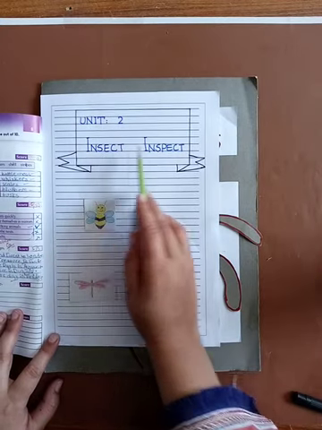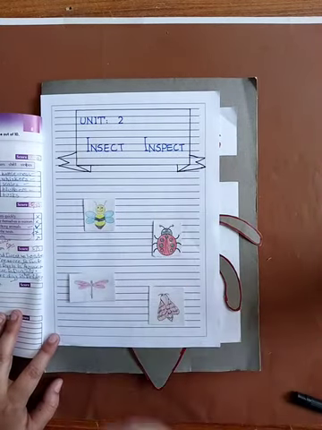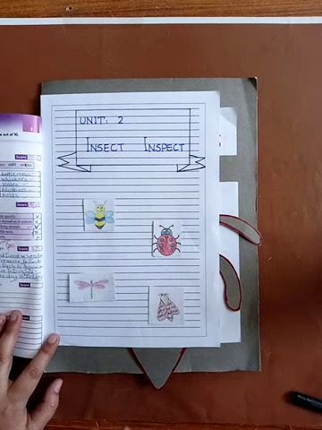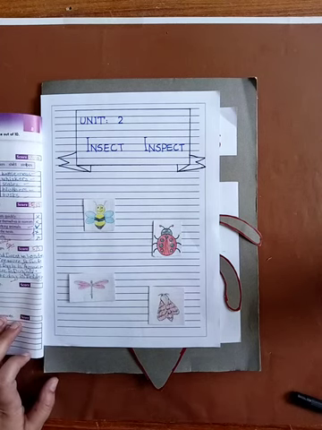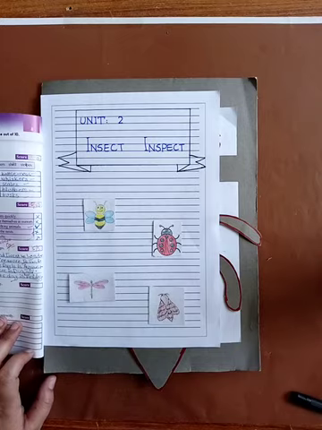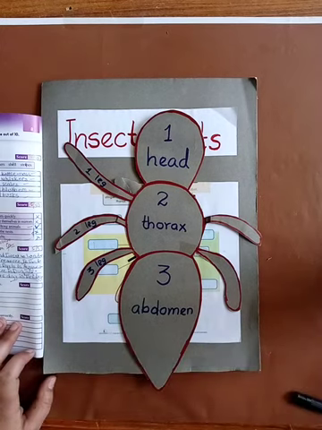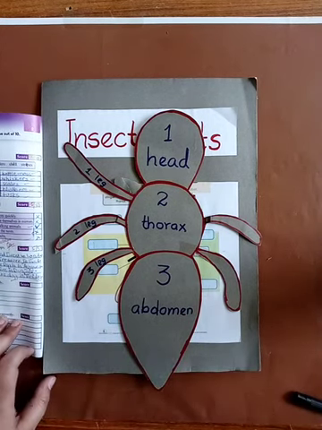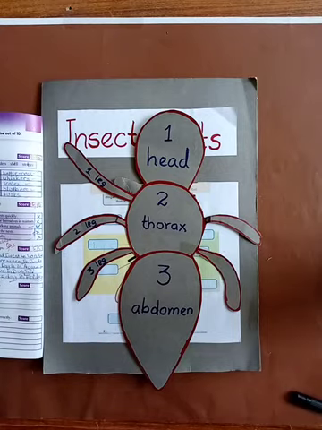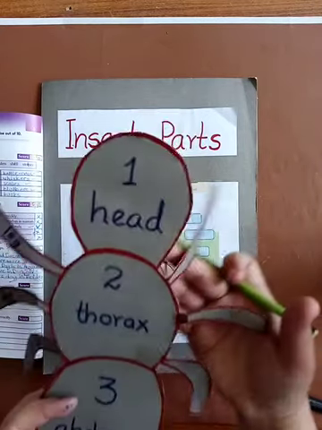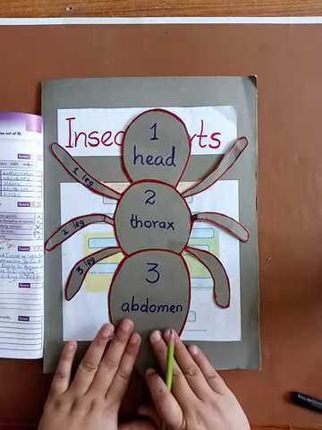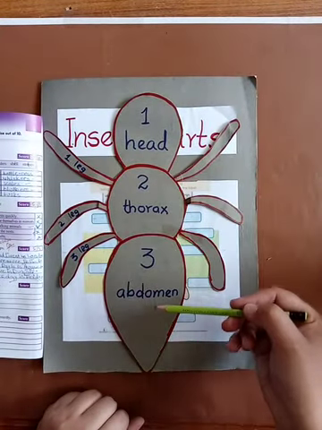Insects are small creatures, and inspect means to examine something closely, to investigate, to look closely, to observe something closely. So in this unit we will get the main facts, or the major information, about insects. As you know, insects are in a large number, a large number of groups. We have millions and trillions of insects here in the world. The main information about insects is that their body is divided into 3 parts.